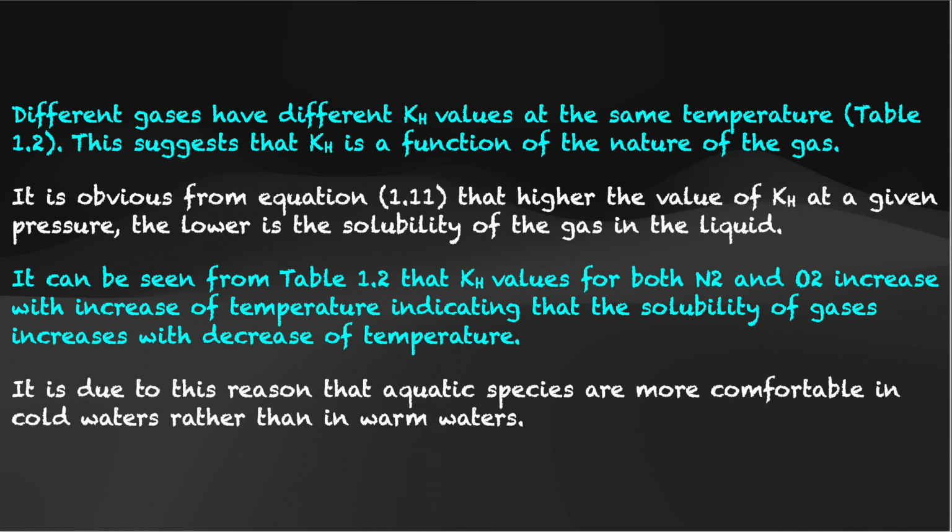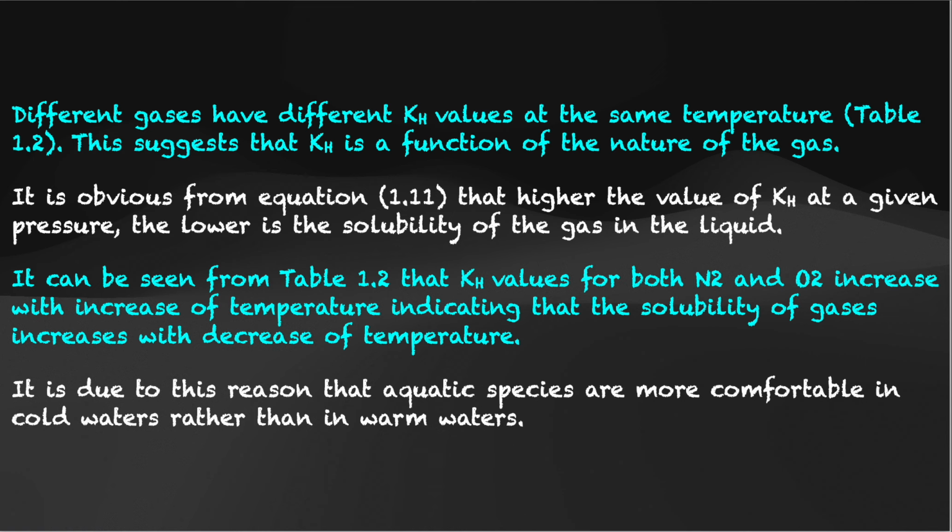suggesting that your KH, that is Henry's law constant, is directly proportional to the temperature. So temperature increases, your Henry's law constant will increase. That means solubility will decrease. So indirectly from here we are able to find out that temperature and the solubility are inversely proportional. That is, when temperature increases, your solubility will decrease, and vice versa, when your temperature decreases, solubility will increase.